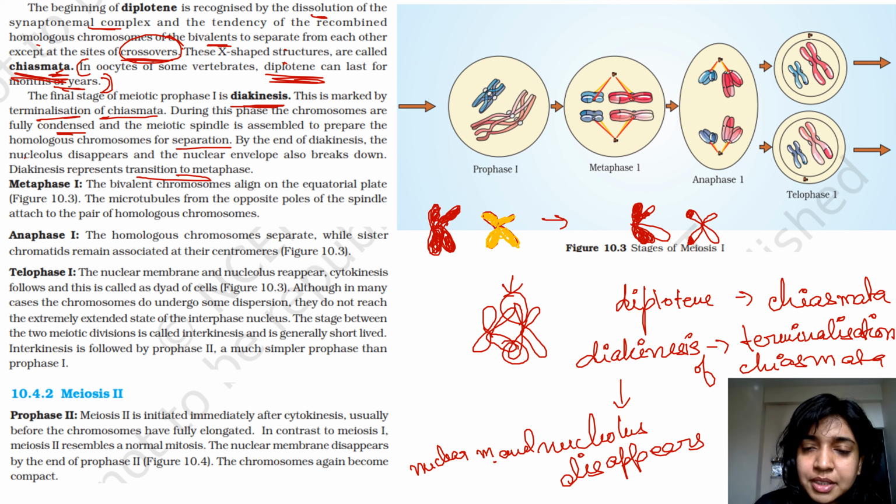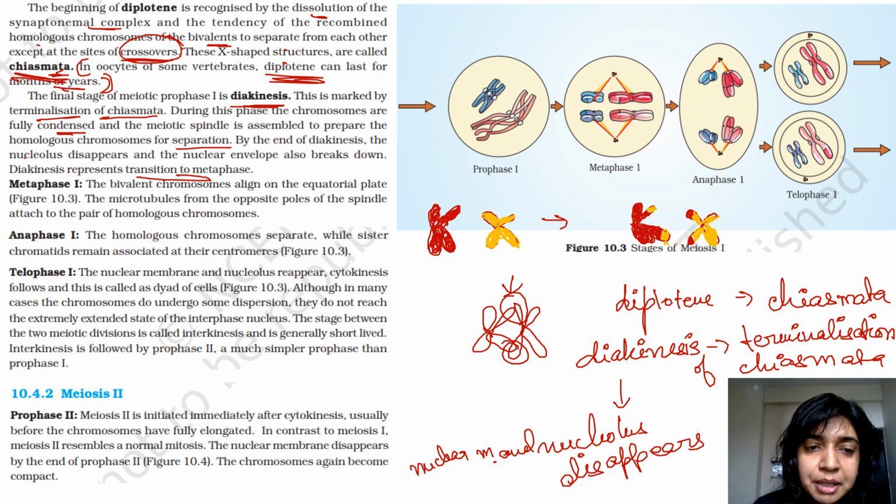This is also a symbol of completion of crossing over between the two homologous chromosomes. Alright. So now that they have exchanged their genetic material, they will undergo metaphase 1.